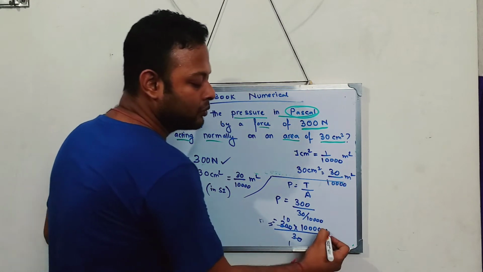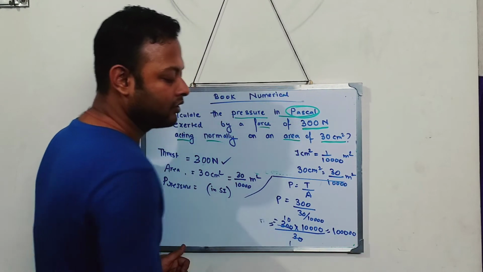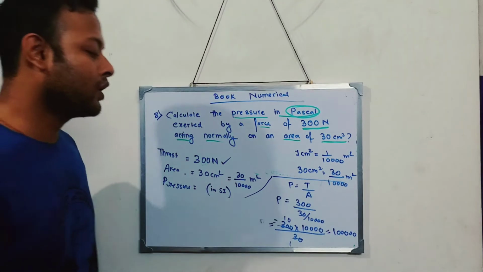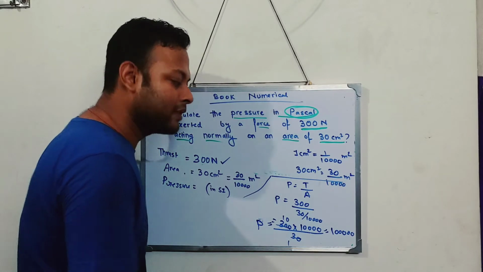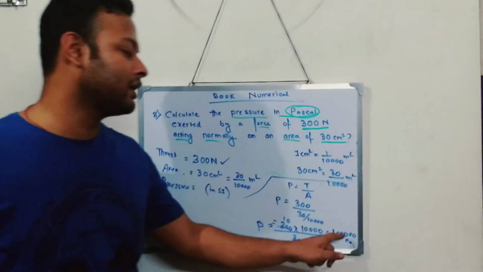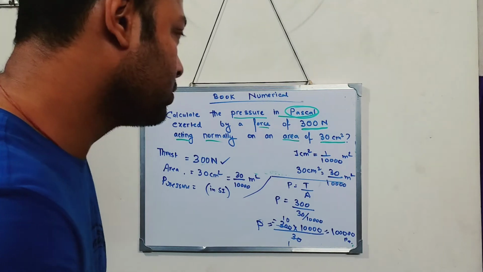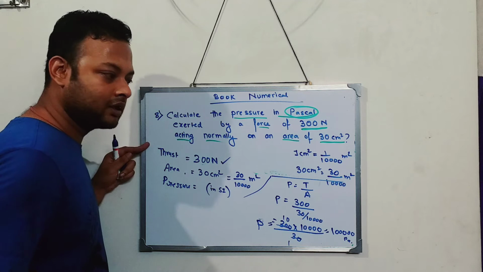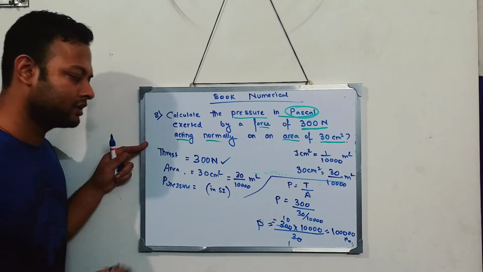10,000 into 10, how much does it become? 1 lakh. 1, 2, 3, 4, 5. Okay, 10,000 into 10 gives you 1 lakh. So 1 lakh is the pressure. Now what is the unit of pressure? Newton per meter square or Pascal? I'll write Pascal. So it is 1 lakh Pascal, and that is the answer of this question. Now first I will rub this sum. If you want to take a screenshot, you can take a screenshot between the sums. Okay, no problem.